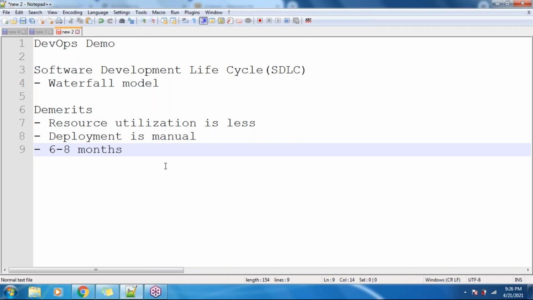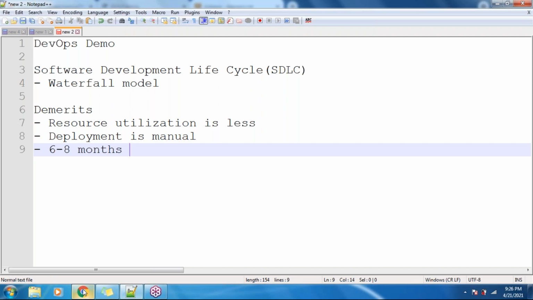Once the application is outdated, then whatever infrastructure and whatever coding the developers have done, everything is a failure now, because the end users always require the updated version, right? That is one of the demerits in the waterfall model here, guys.